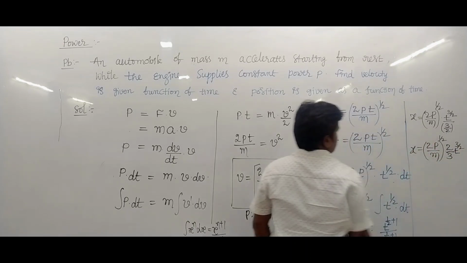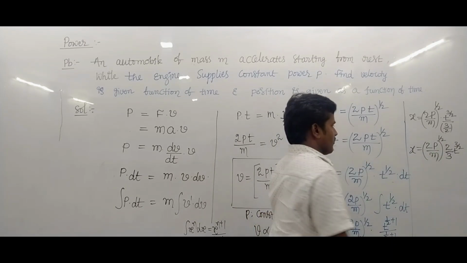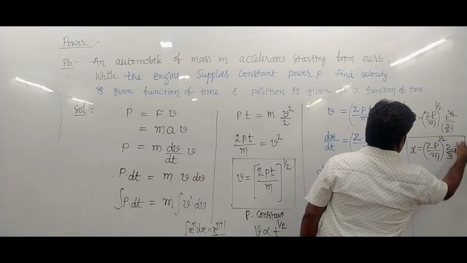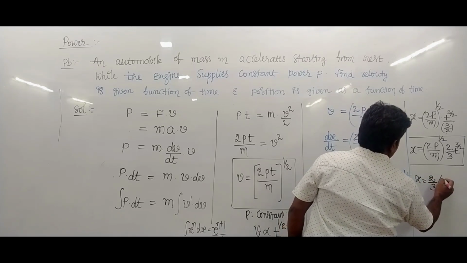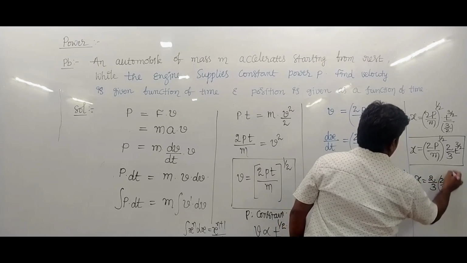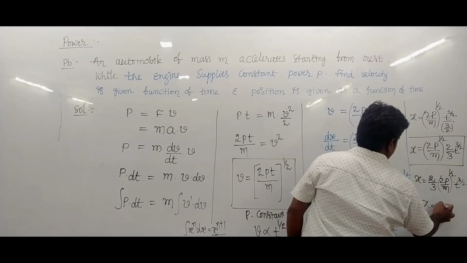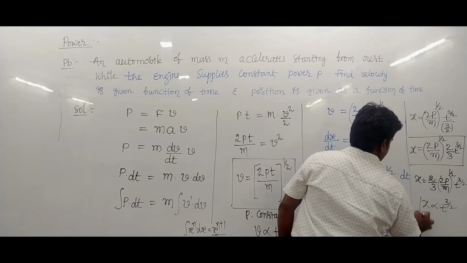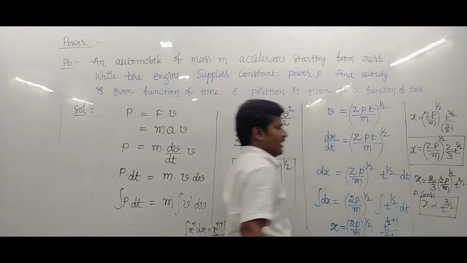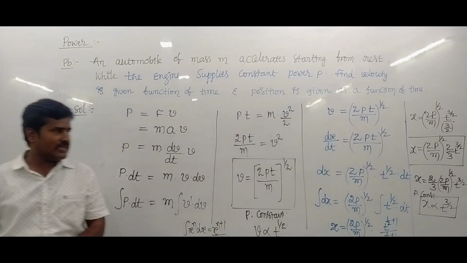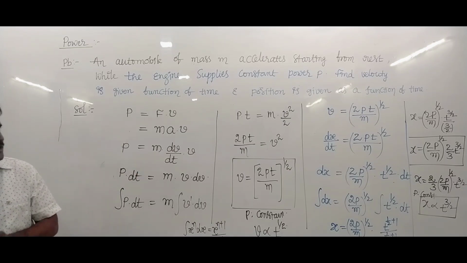This is the position value. So the position x equals 2 by 3 into (2P upon m) whole power half and t power 3 by 2. So x is proportional to t power 3 by 2. When power is constant, x is proportional to t power 3 by 2. So this is the power related condition.